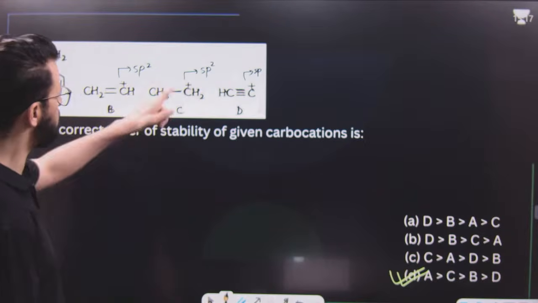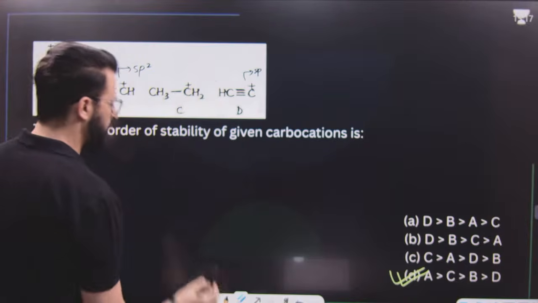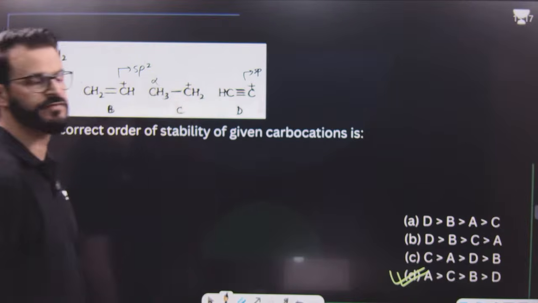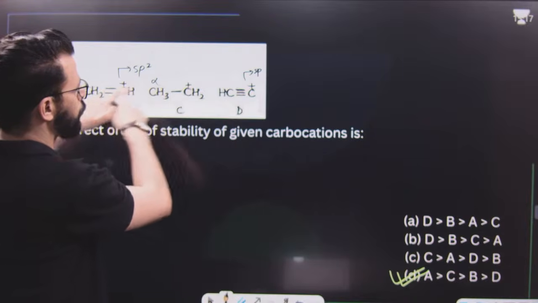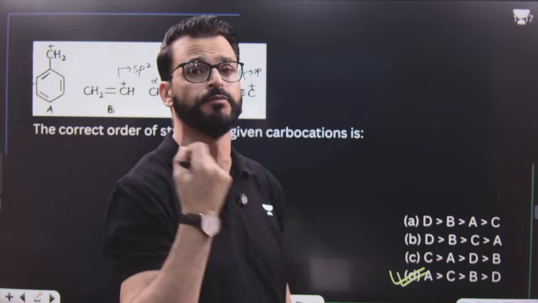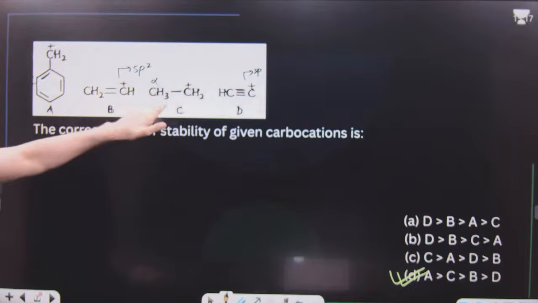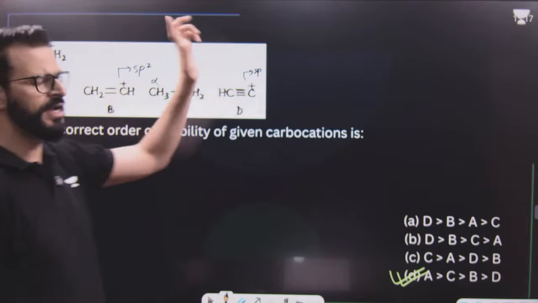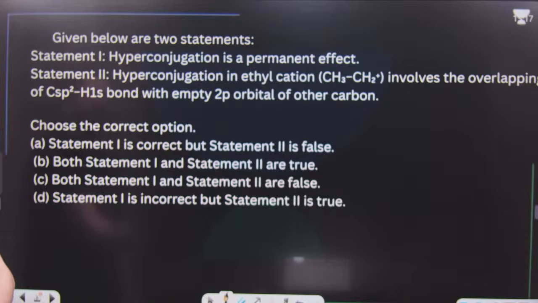We know among these, the first one is stable because of alpha hydrogens as well as hyperconjugation. In these two, this is a less electronegative carbon, this is a more electronegative carbon. More electronegative carbon having a positive charge is least stable. That's why first it is A, then C, then B, and at the end D. After this, we will be having a statement-based question.